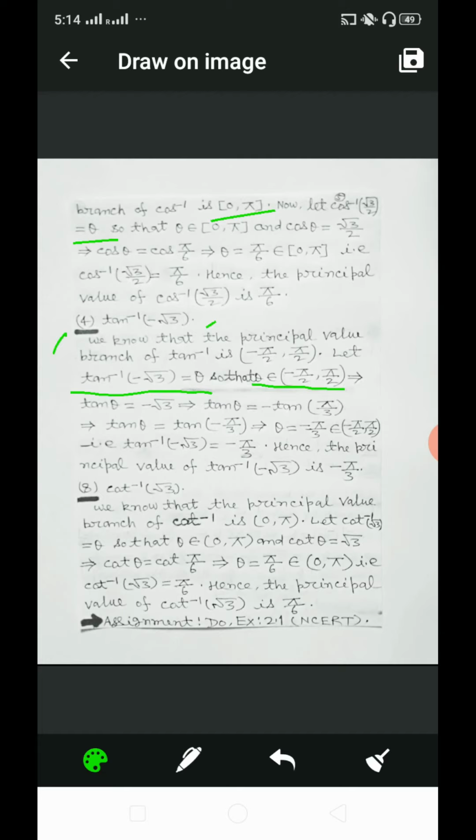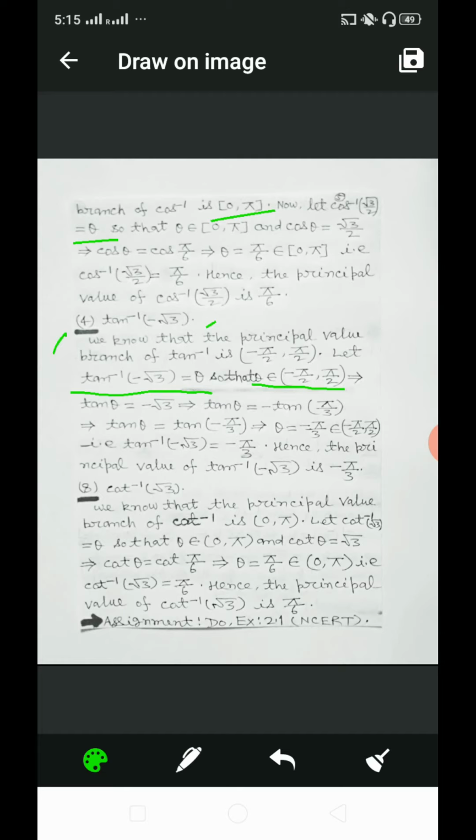Already you know tan minus theta is equal to minus tan theta. This implies that theta is equal to minus pi by 3, which belongs to open interval minus pi by 2 to pi by 2. That is tan inverse minus root 3 equal to minus pi by 3. Hence the principal value of tan inverse of minus root 3 is minus pi by 3.